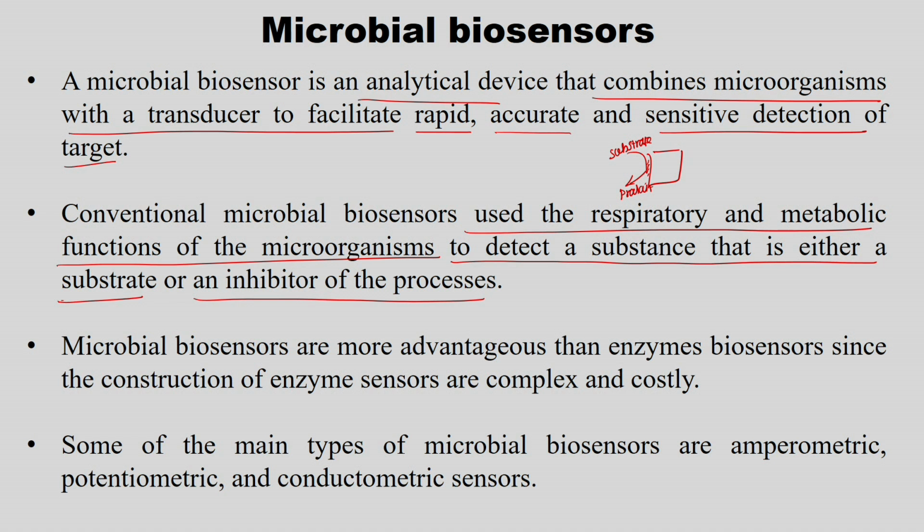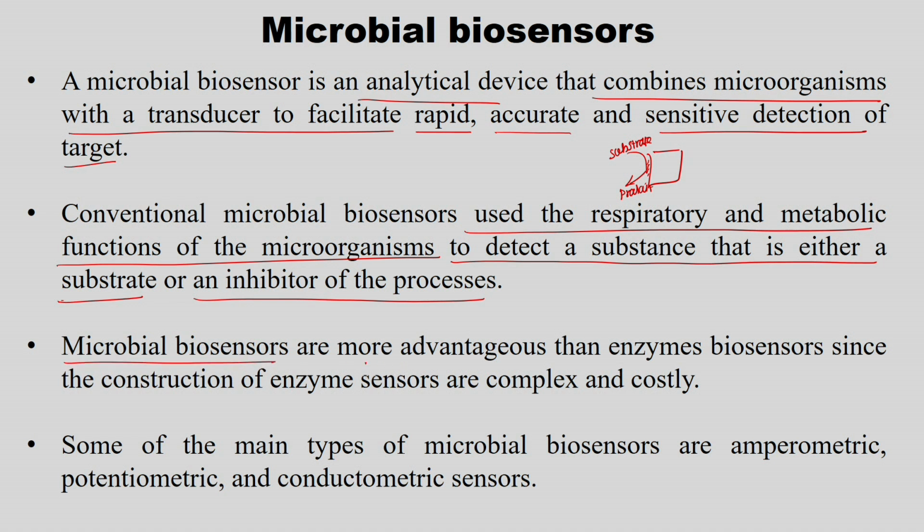So, it uses either respiratory or metabolic functions. Metabolic functions in the sense microorganisms produce the enzyme, that is the enzyme which converts the substrate into product, right. So, this can be measured in this way or just by respiration activities of the microorganisms, and whether that is inhibited or activated by the analyte concentration, that way also the analyte concentration can be measured.